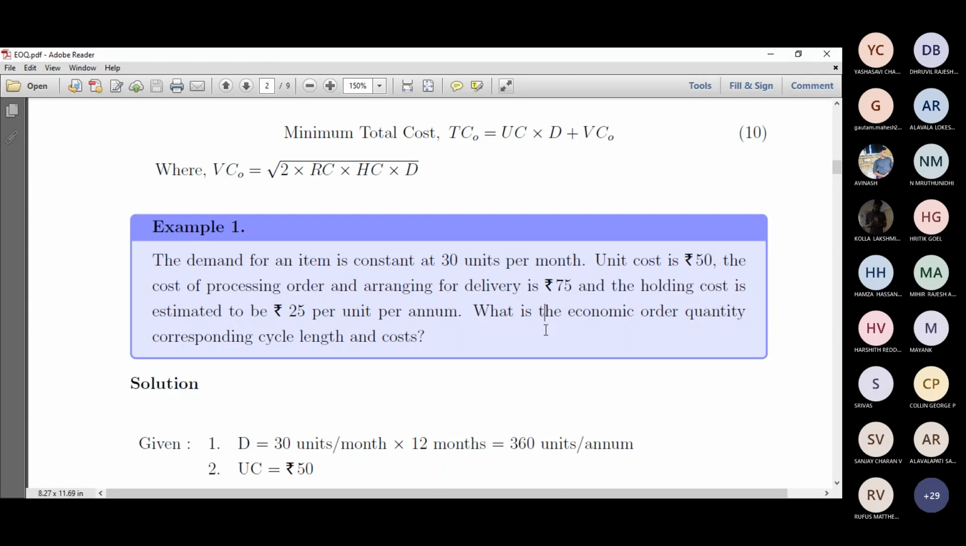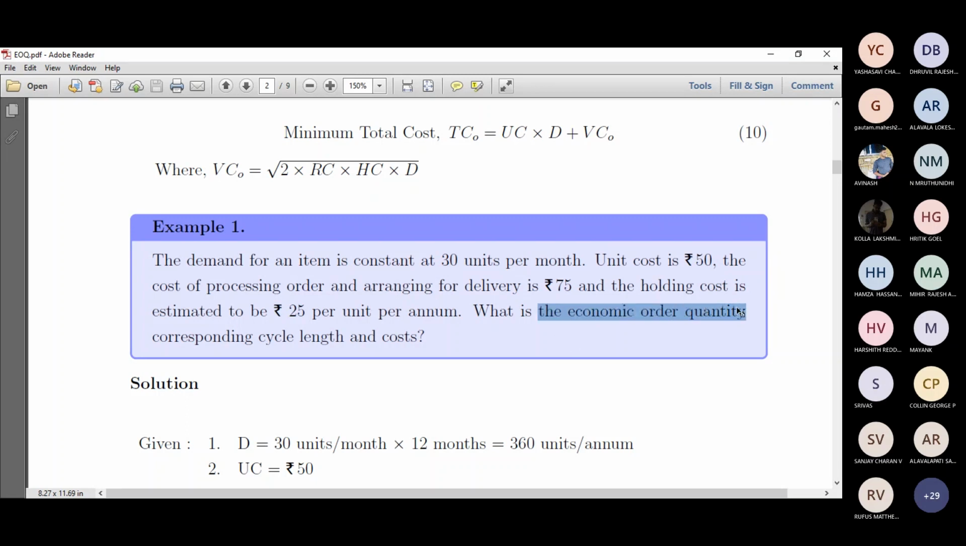And the cost of processing an order and arranging for delivery is 75 rupees. So this is the reorder cost, like processing the order and arranging delivery, which is rupees 75. Overall it's 75, whereas this is per unit, which is 50, right? So understand the difference. It's the reorder cost, it's the unit cost, and this is the demand D, which is 30 units per month, right? And the holding cost is estimated to be 25 per unit per annum, right? So if you stock a product for 1 year, it costs around 25 rupees. So HC is 25 rupees per annum, right?